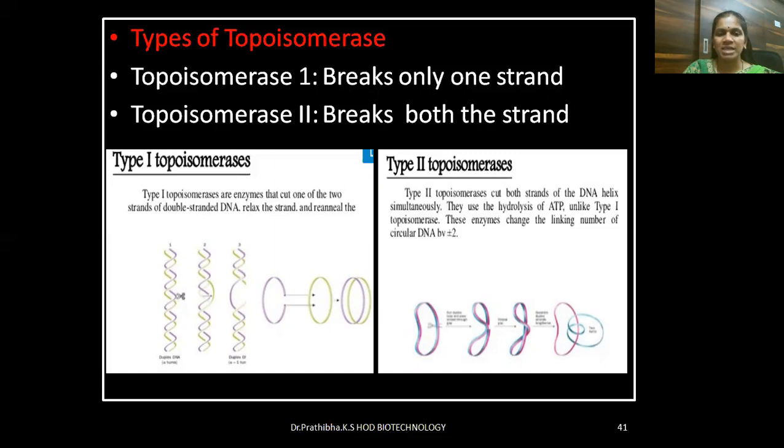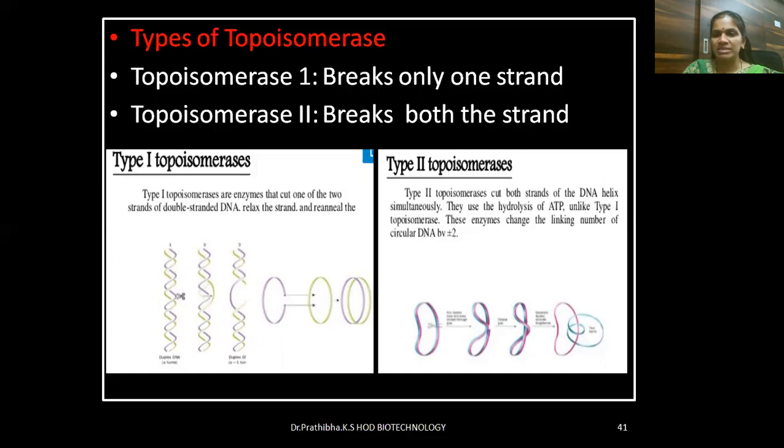Topoisomerase I are enzymes that cut only one of the two strands of double-stranded DNA and relax the DNA strand. Type 2 topoisomerases cut both strands of the DNA helix simultaneously. They use the hydrolysis of ATP, unlike type 1 topoisomerase.